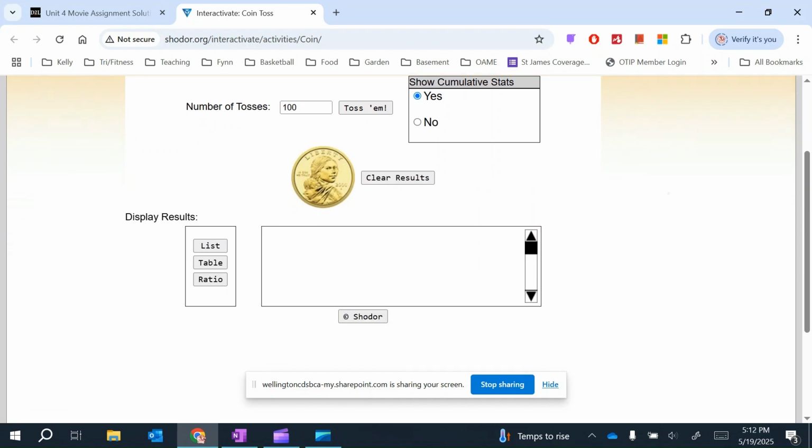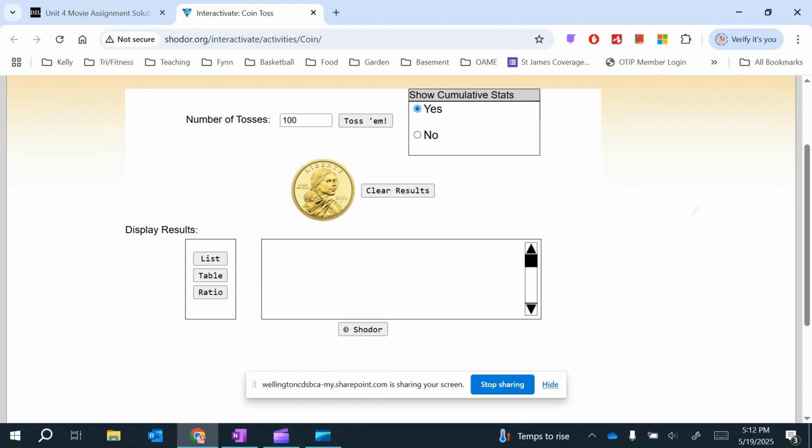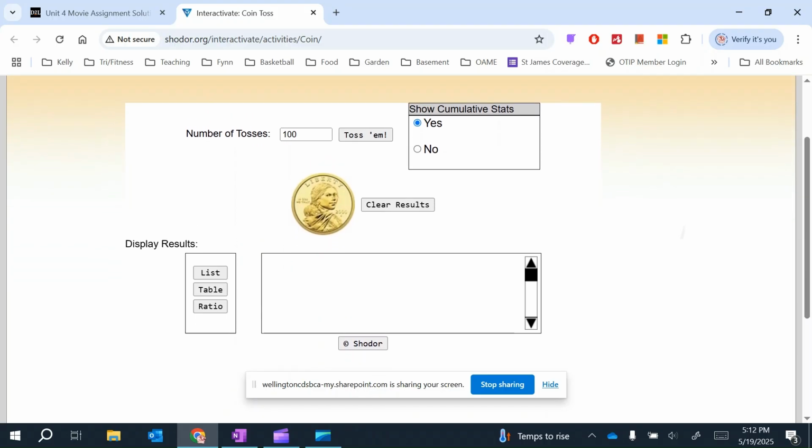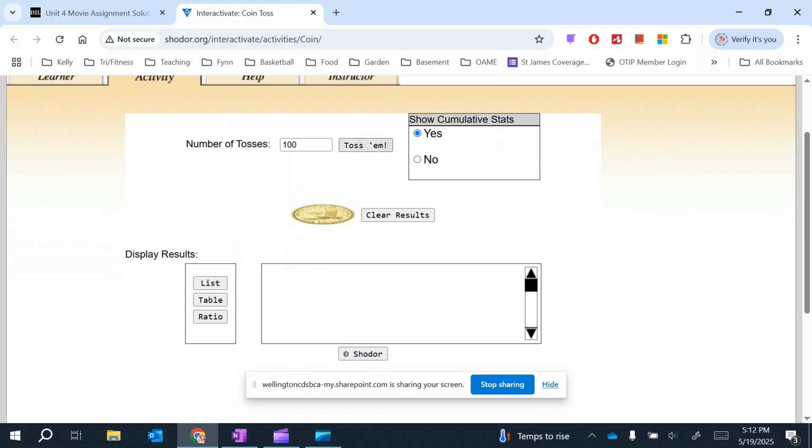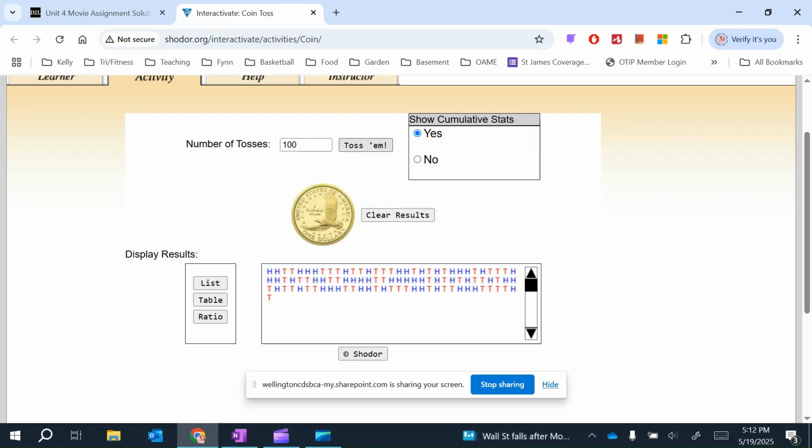Awesome. Okay. And this would be able to simulate what it's going to be. We just did 100 coin flips in about 5 seconds. Okay. And you can set this up like spinners or things along those lines.